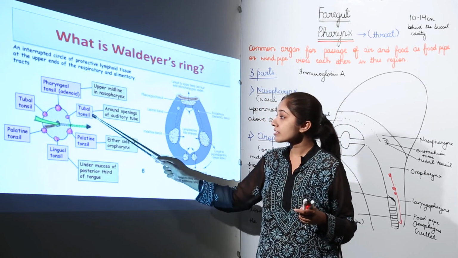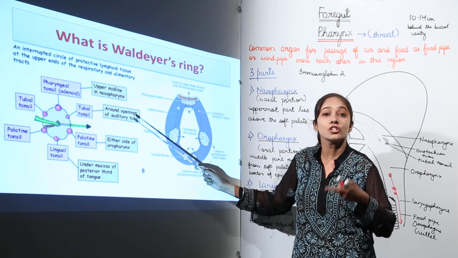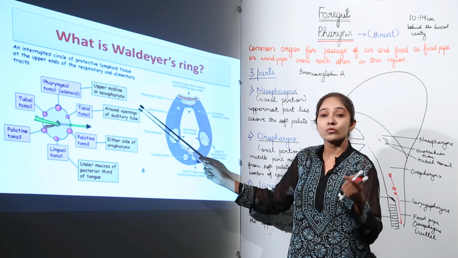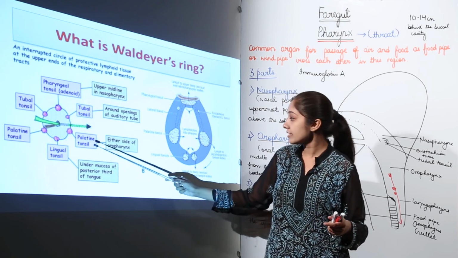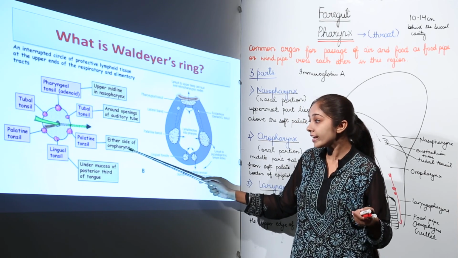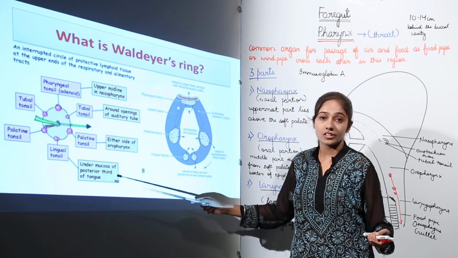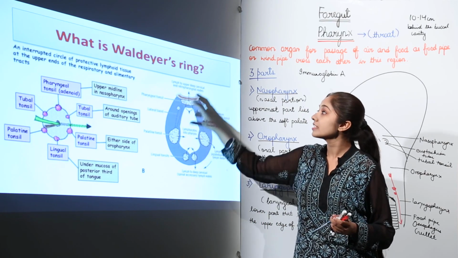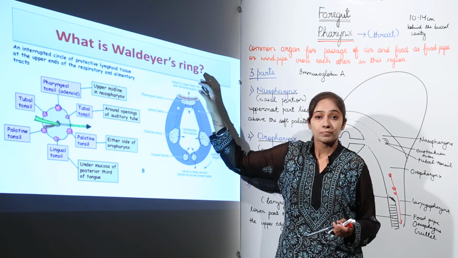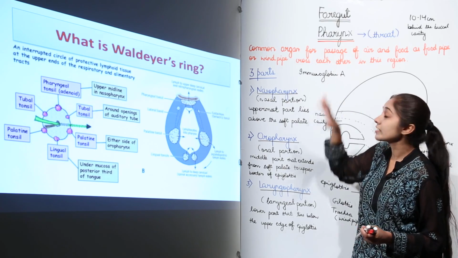Then we have tubal tonsil around the openings of the auditory tube. Auditory tube is which tube? The eustachian tube is known as the auditory tube that is going to connect to the middle ear. Then we have the palatine tonsil, which is on either side of the oropharynx, and we have the lingual tonsil under the mucosa of the posterior third of the tongue. So just remember, the arrangement of these tonsils is known as Waldeyer's ring. So I hope that the pharynx, which is a common organ for passage of air and food, is very clear to you now.